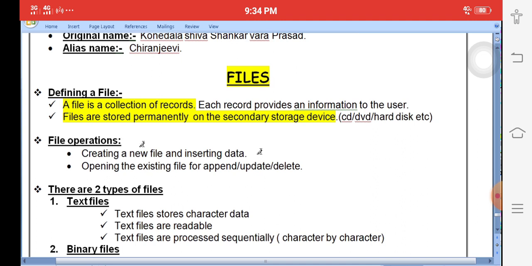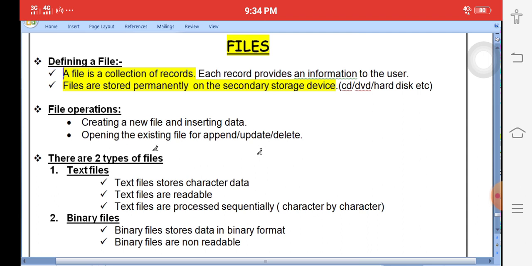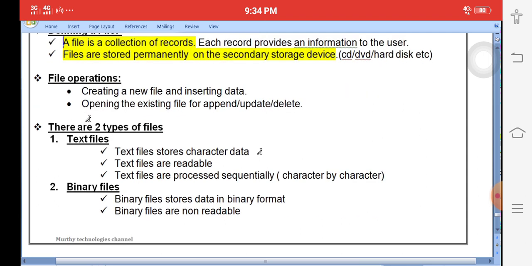Except for files, in the previous C programs, it stores only the program but not the input and output. Okay, the program is permanently stored in your lab systems, but the input and output cannot be stored. With the help of file programs, we can store our input and output values permanently. Here, next one, what are the file operations? What are the types of files? There are two types of files. That is called a text file. A text file is similar to alphabets, numerics, characters. It stores only text characters.